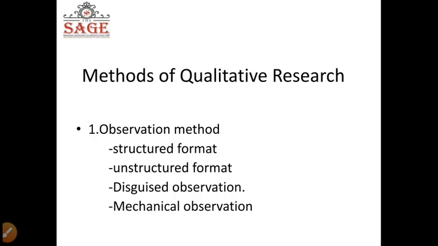Now, methods of qualitative research. We have observation methods. Observation methods are highly used in social research methodology. In this, we have structured format, unstructured format, disguised observation, mechanical observations. This lecture is just an introductory lecture to you all on data collection. You can make a presentation on structured format, unstructured format, disguised observations and mechanical observations.